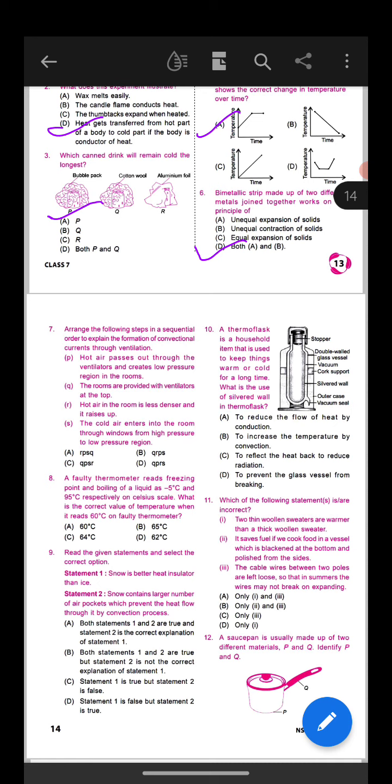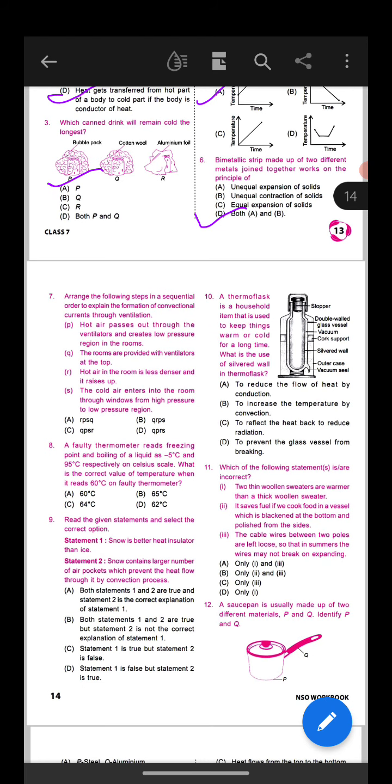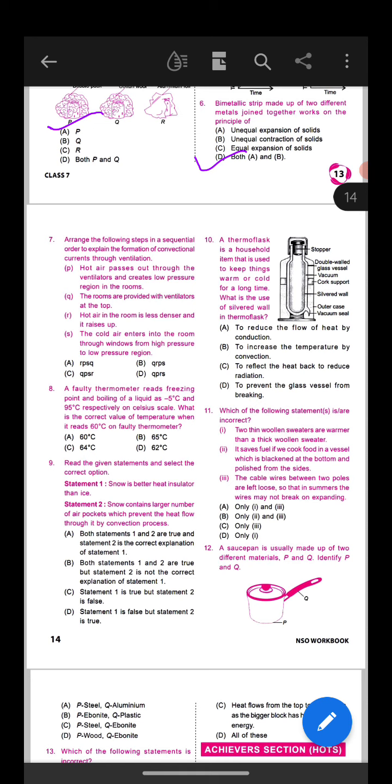Next is question number 7. Arrange the following steps in a sequential order to explain the formation of convectional currents through ventilation. Option P is hot air passes out through the ventilators and creates a low pressure region in the rooms. Option Q, the rooms are provided with ventilators at the top. Option R, hot air in the room is less dense so it rises up. Option S, the cold air enters into the room through windows from high pressure to low pressure region. Okay, so which is the correct answer?